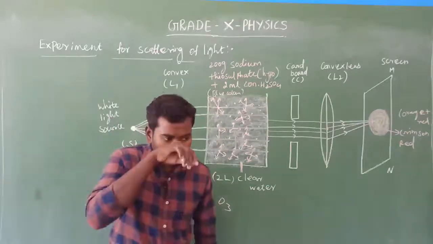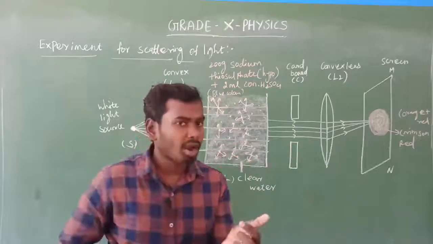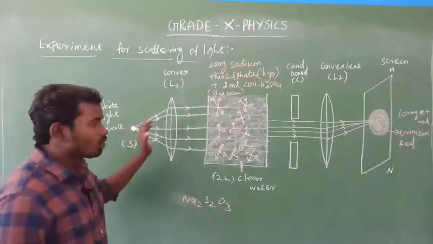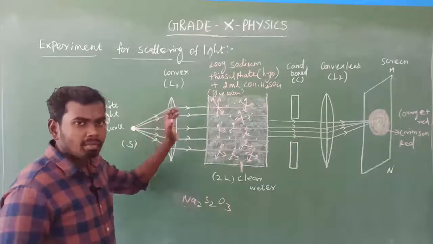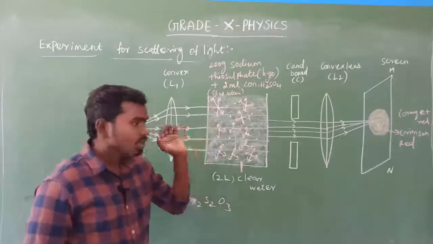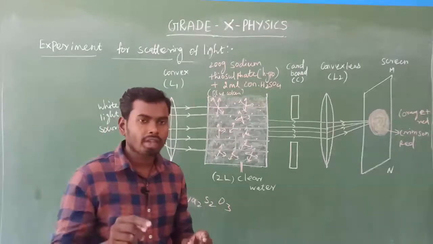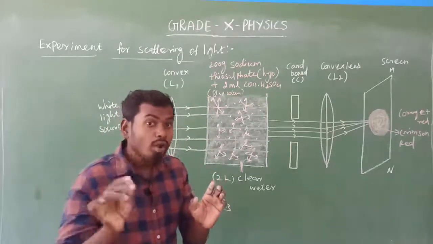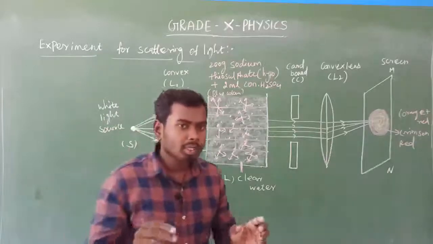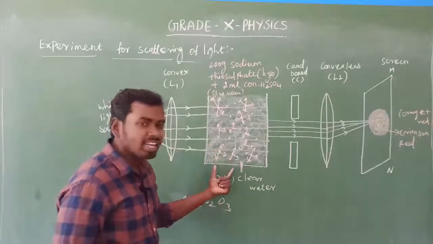The size of the fine microscopic sulfur particles is very big compared to the water molecules. So when we allow the parallel beam of light rays through this convex lens L1, the parallel beam falls on the suspended sulfur particles, and the lower wavelength visible spectrum got scattered in all directions, due to which we can see the blue light.